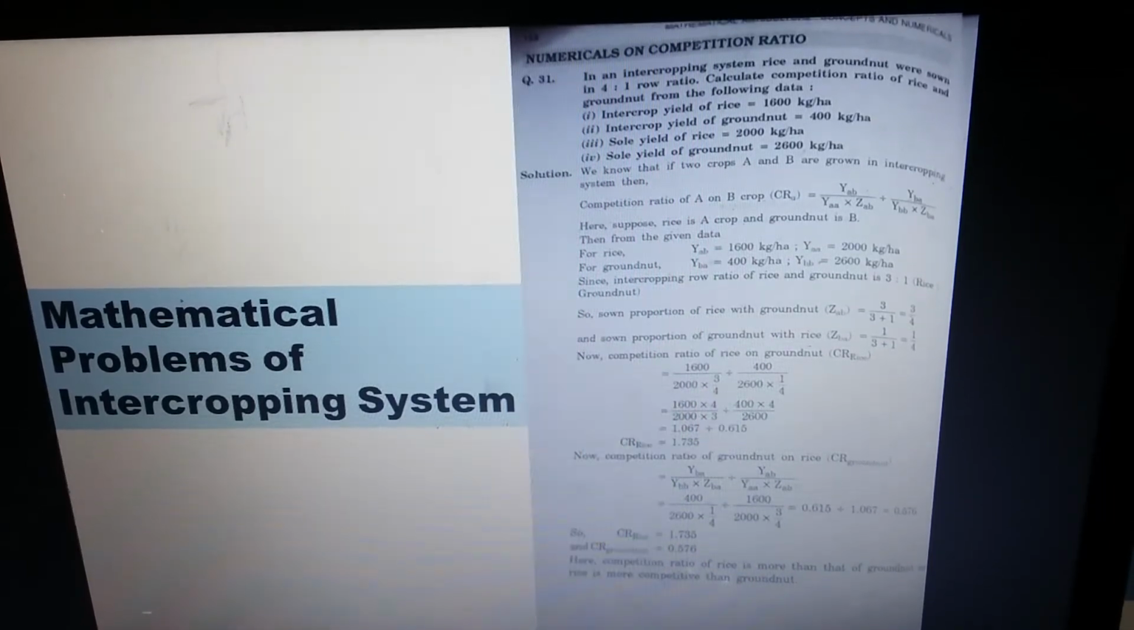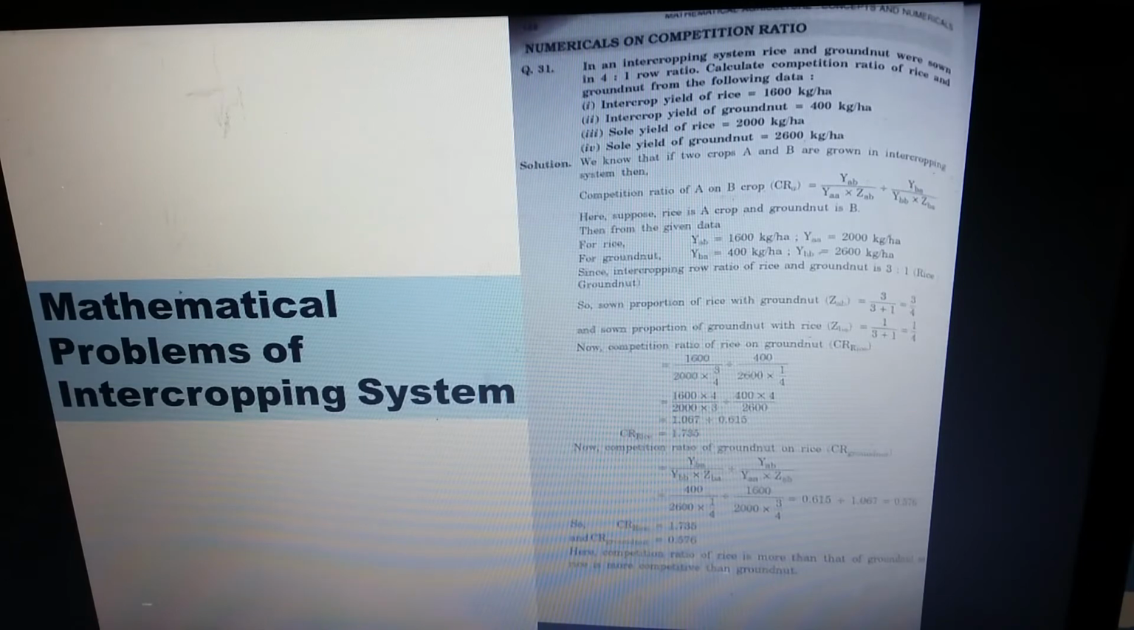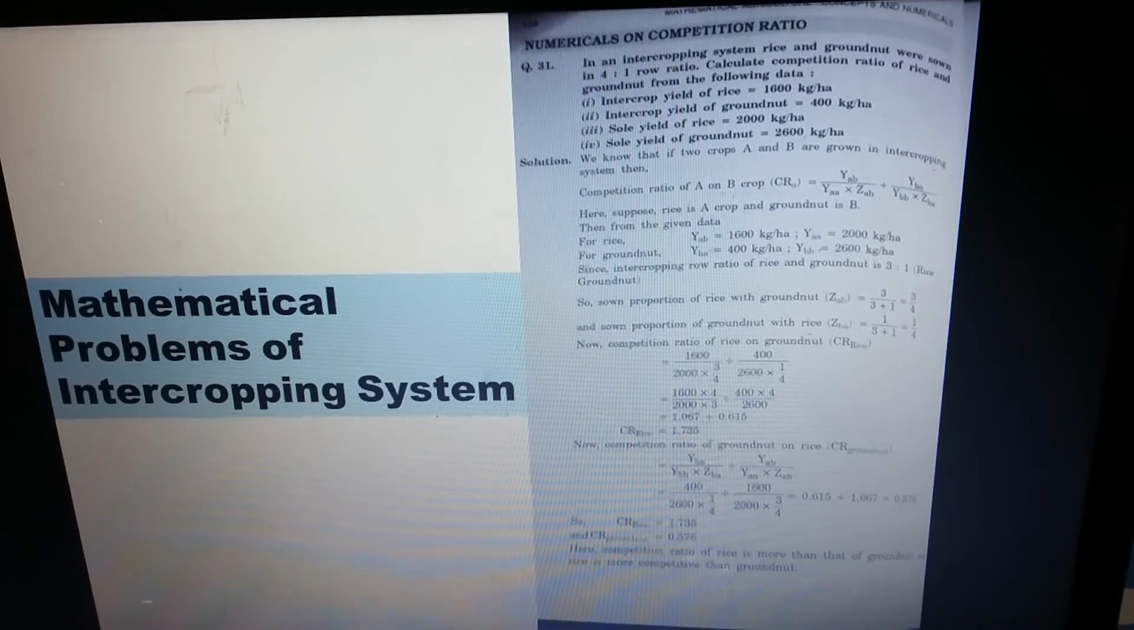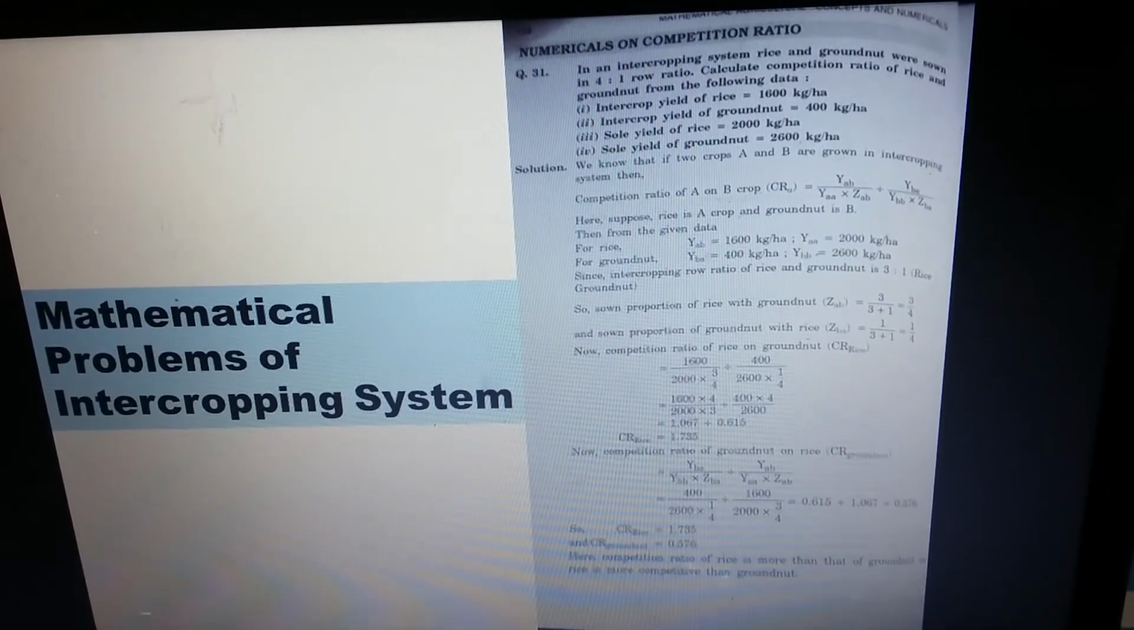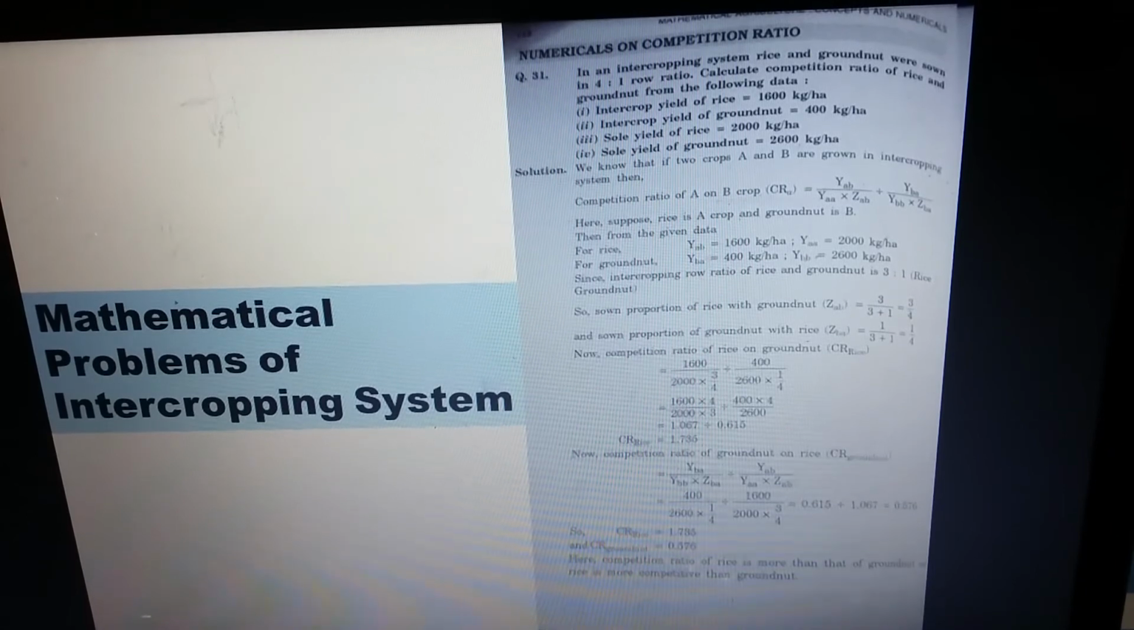We just put all those values. Competition ratio of rice on groundnut is equal to 1600 by 2000 into 3/4 divided by 400 by 2600 into 1/4. We will get the competition ratio of rice on groundnut is 1.735. So the competition ratio of groundnut on rice, just reverse.